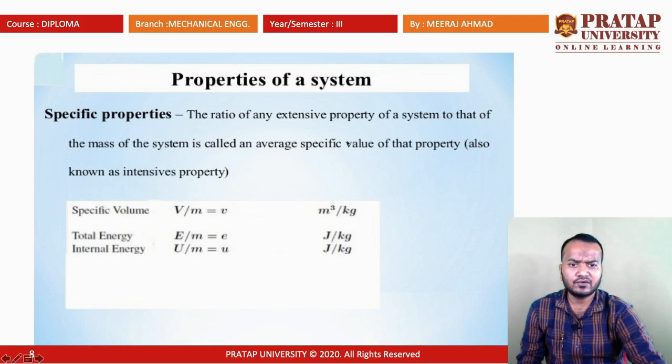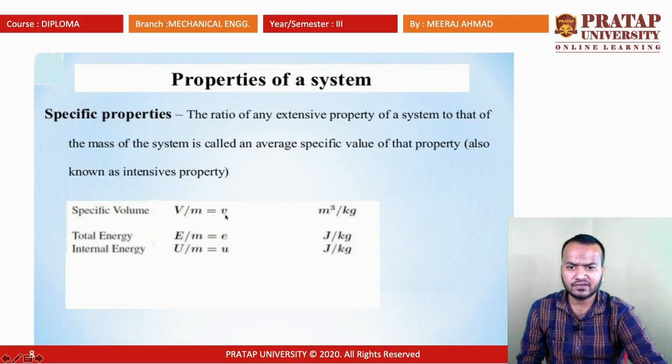So, the per unit mass of an extensive property is called a specific property, and it is converted into an intensive property. For example, specific volume: the volume is an extensive property, but it is divided by the mass.